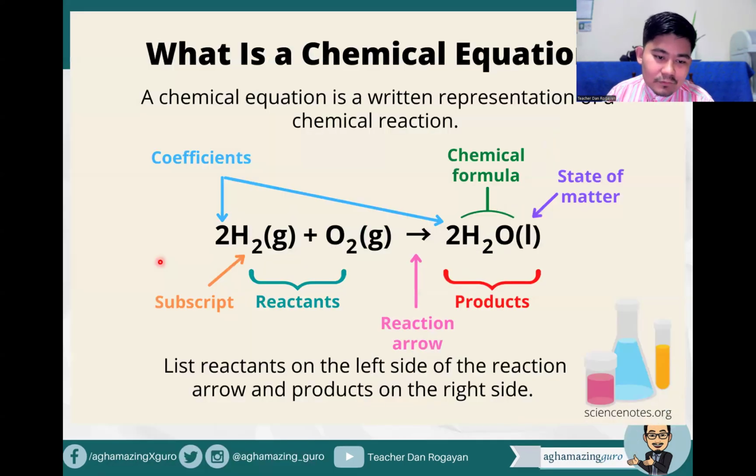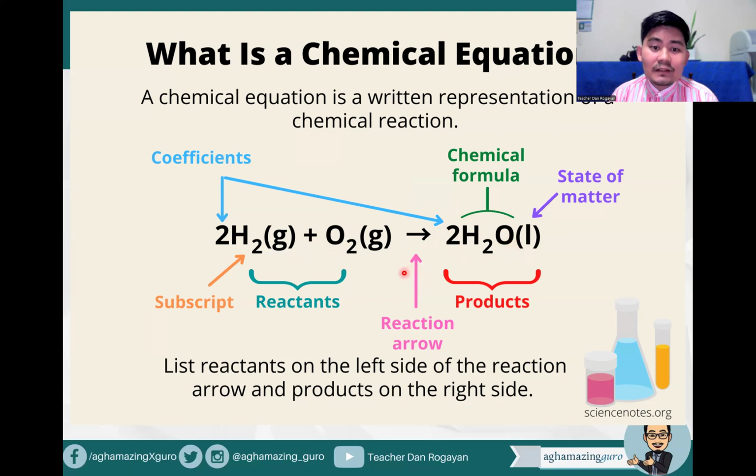So for example, you have here the subscript. So in this particular element, it has two hydrogen atoms. However, it has coefficient of 2, so we have to multiply. So 2 times 2, that's 4 hydrogen atoms. So in this example, what's the subscript? That's 2. So the number of atoms of oxygen here is 2. So we have 2 oxygen atoms. In this case, same, it has 2 times 2, 4 hydrogen atoms. Then this one is oxygen 1 times 2, 2 oxygen atoms.